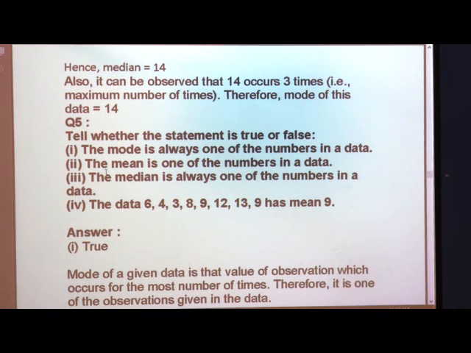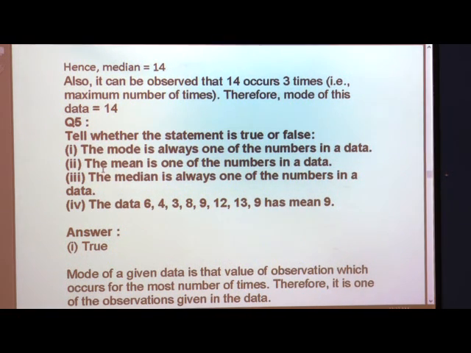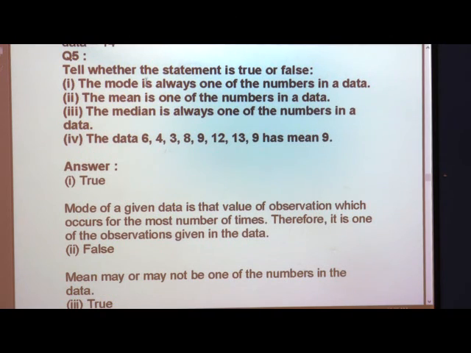Now here we have a very simple statement of true or false. Tell whether the statement is true or false. We will discuss why; when it is true, there is no need to prove it. If it is false, we have to prove why it is false. The mode is always one of the numbers in a data.